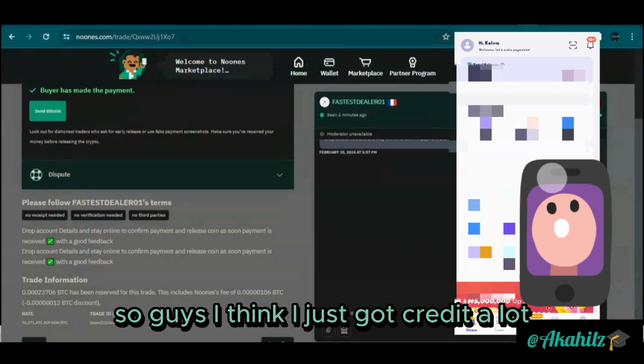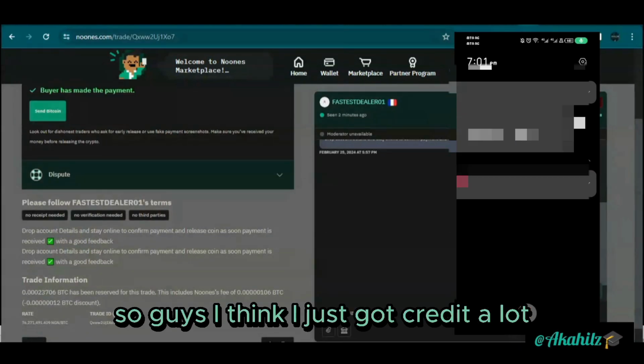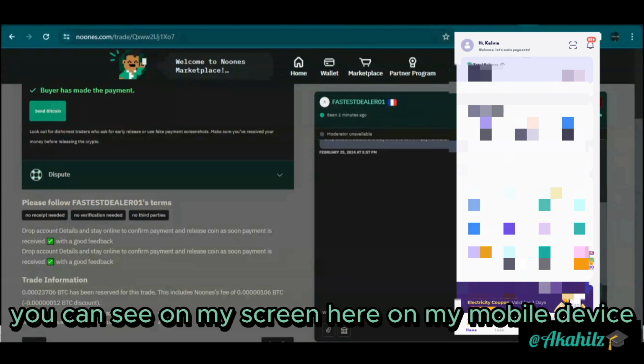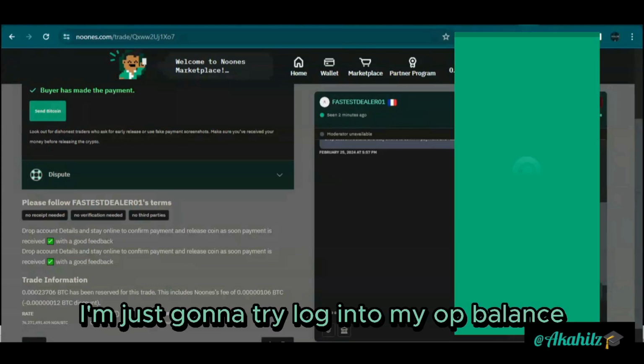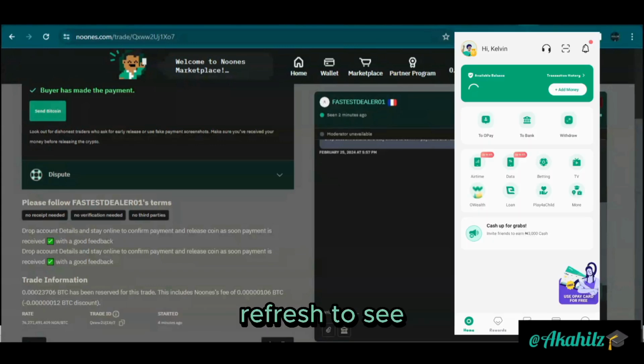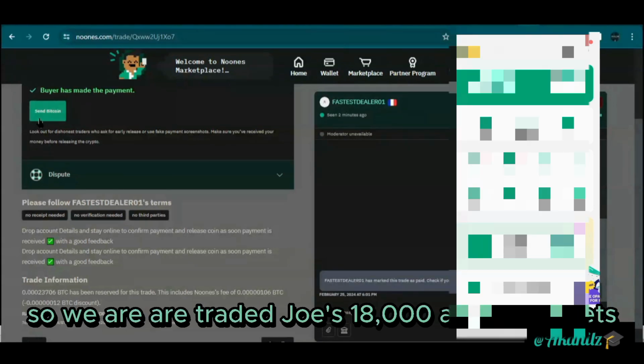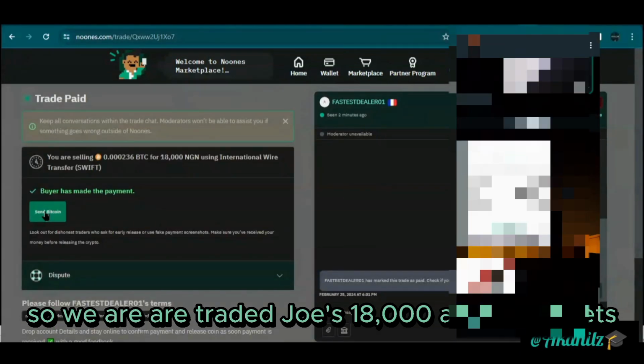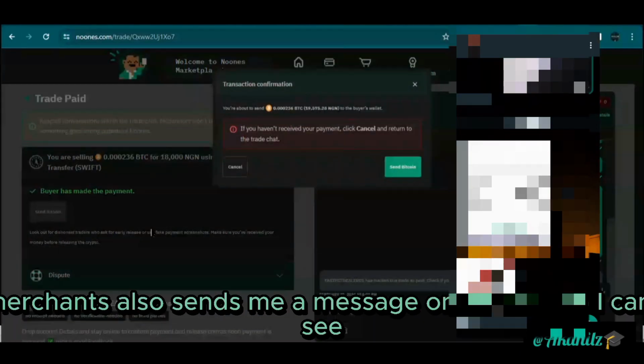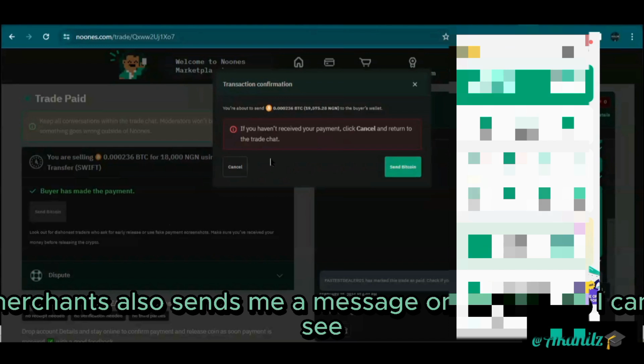Damn. So guys, I think I just got a credit alert. You can see on my screen here on my mobile device. I'm just going to log into my OP balance and refresh to see the balance directly. Okay, yeah, we got credited 18,000 naira. So we traded just 18,000 naira worth of it. And you can see the merchant also sent me a message on WhatsApp.